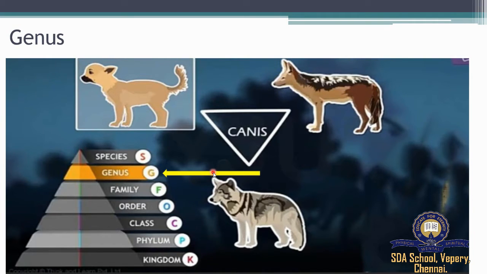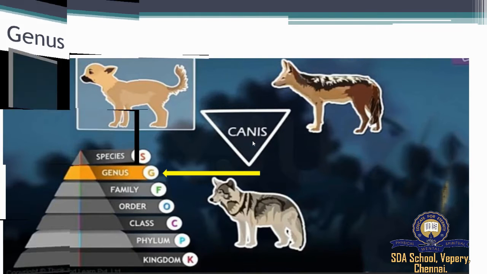It is a group of closely related species which constitute the next higher category called genus. For example, the Indian wolf and the Indian jackal. The Indian wolf, zoological name Canis pallipes, and the Indian jackal, Canis aureus, are placed in the same genus known as Canis. So they are grouped under genus Canis.